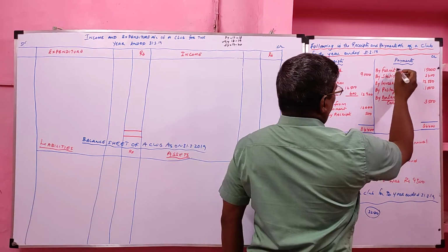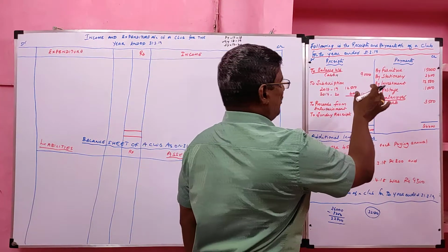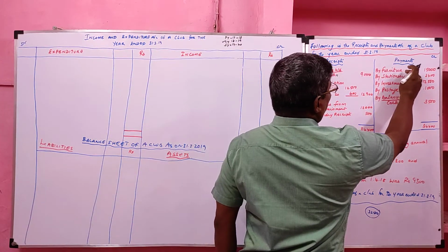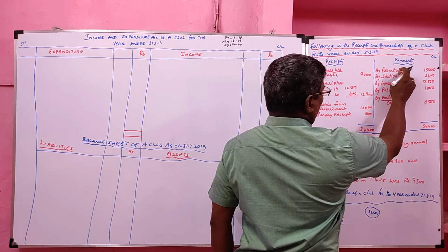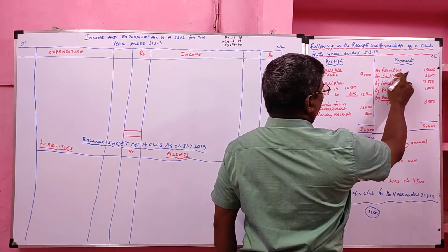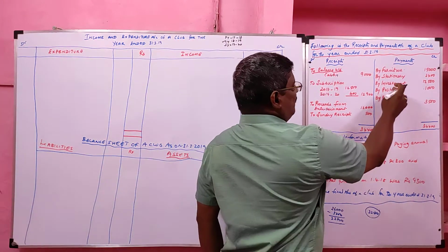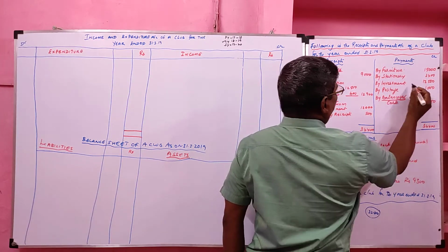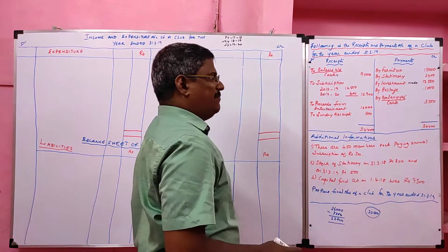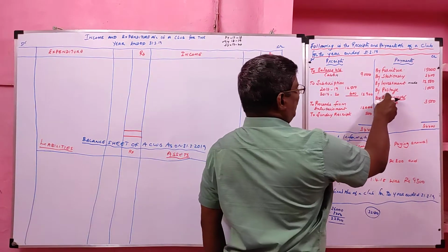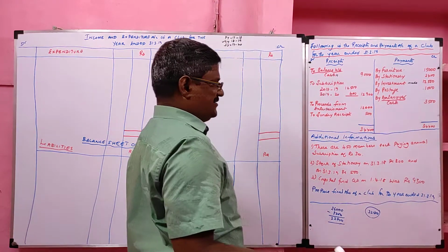Then go to the payment side. Payment side, any fixed asset is given, we should consider that one as purchased. Here, fixed asset given on the payment side, this is furniture purchased. Then it is the capital expenditure, it will go to the asset side. Stationery purchased, it is a revenue expenditure, it will go to the expenditure side. Investment given in the payment side, this means investment made. It will go to the asset side since it is a capital expenditure. Postage, it is a revenue expenditure, goes to the expenditure side. Closing cash goes to the balance sheet asset side.